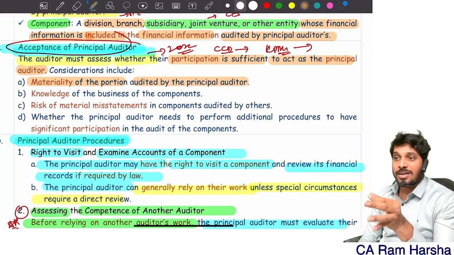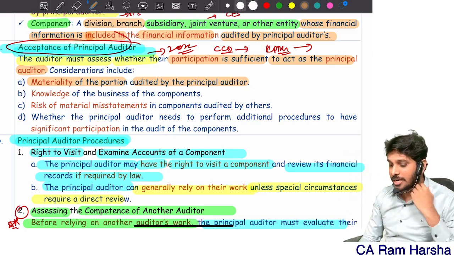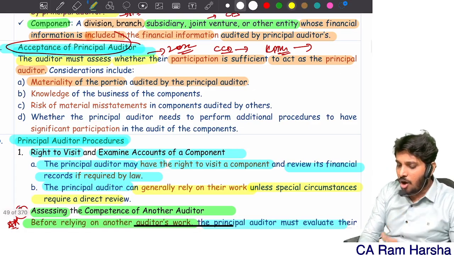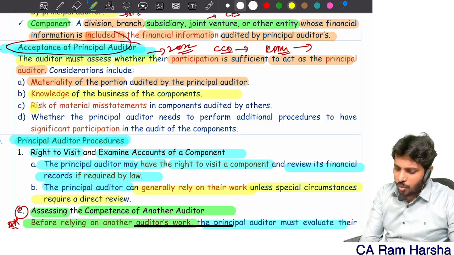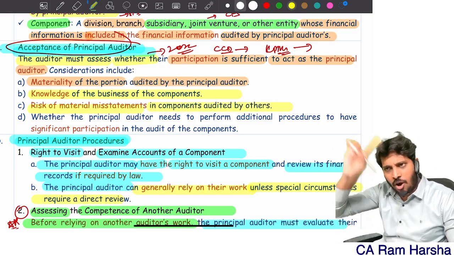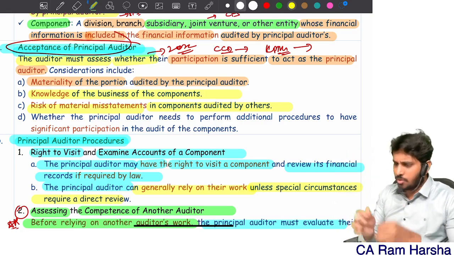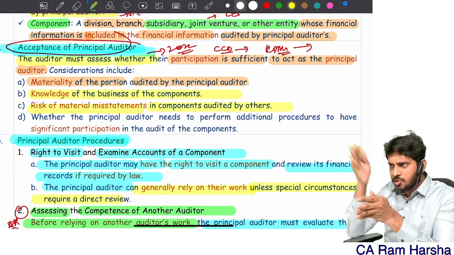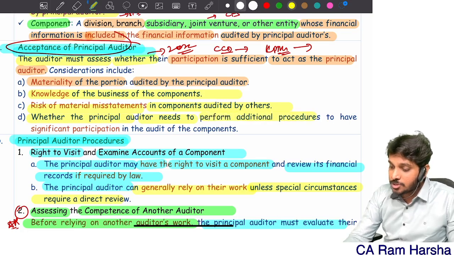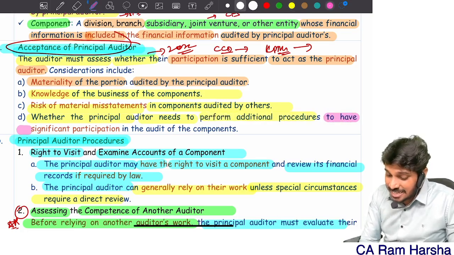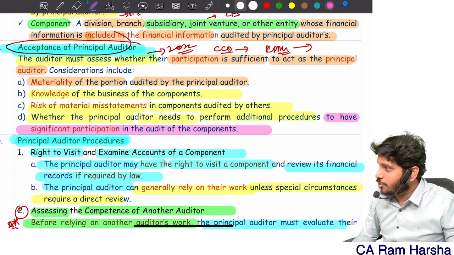What is the materiality of the portion audited by the principal auditor? How much knowledge of the business do you have on the components? What is the risk of material misstatement in components being audited by other auditors? Whether the principal auditor needs to perform additional procedures to have significant participation in the audit of components.